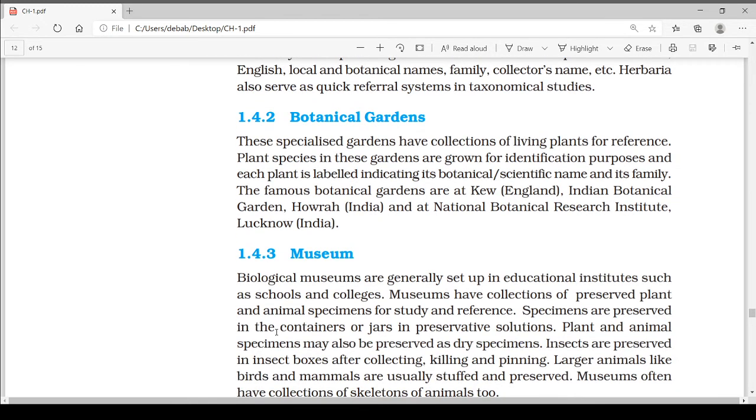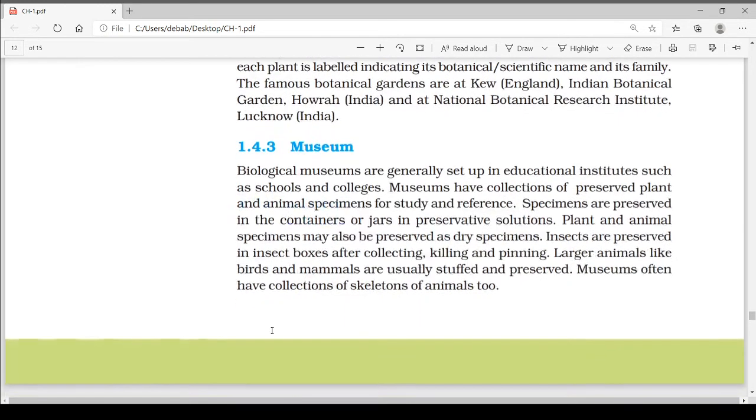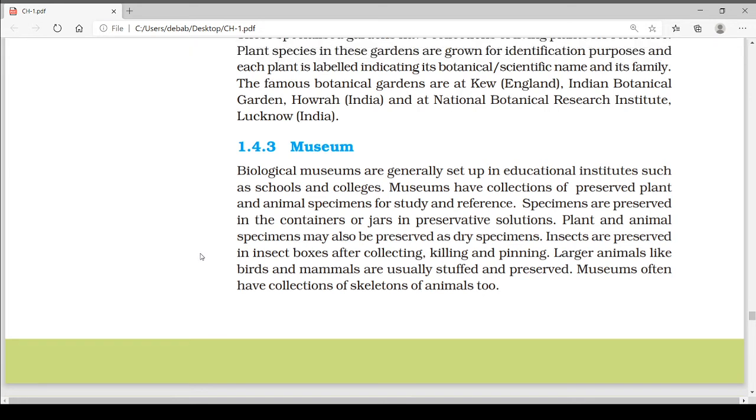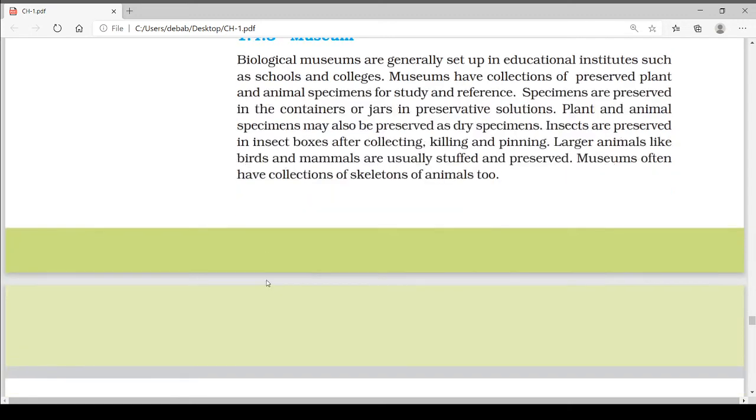Biological museums are generally set up in educational institutes such as schools and colleges. Museums have collections of preserved plant and animal specimens for study and reference. Specimens are preserved in containers or jars in preservative solutions. Plant and animal specimens may also be preserved as dry specimens. Insects are preserved in insect boxes after collecting, killing, and pinning. Larger animals like birds and mammals are usually stuffed and preserved. Museums often have collections of skeletons of animals too.